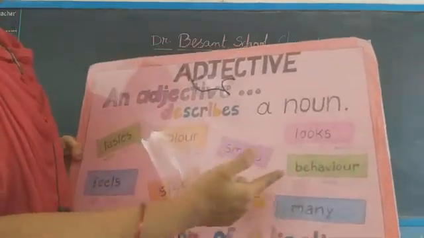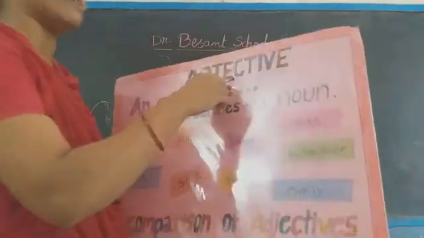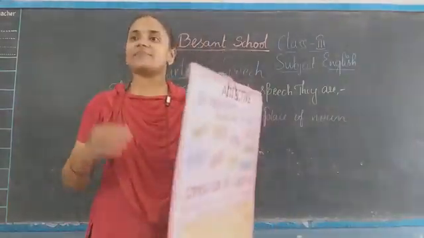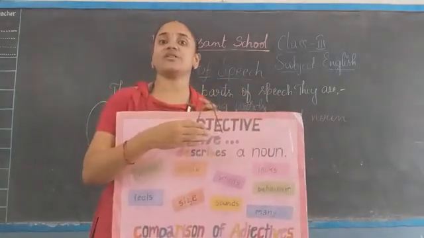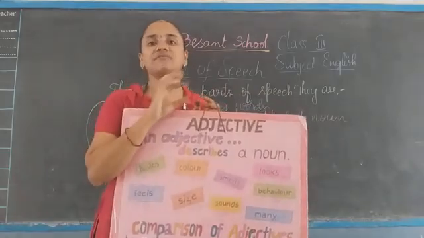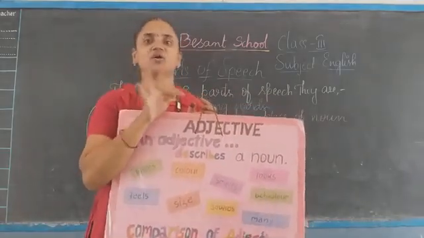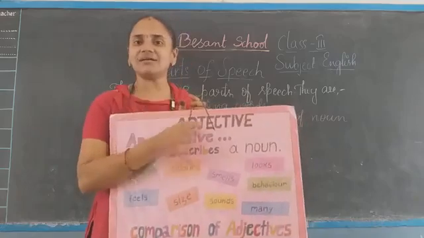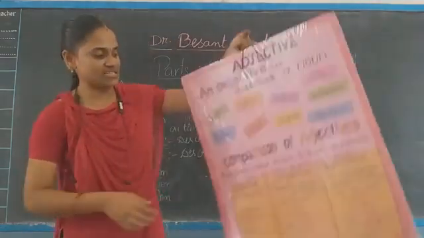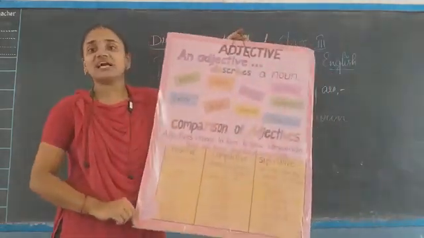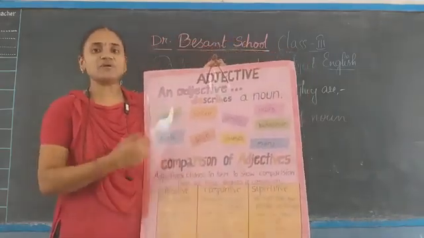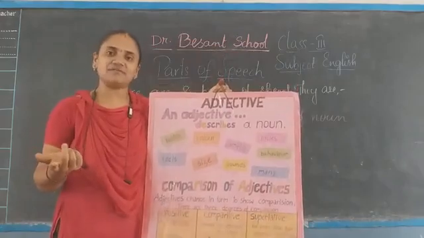The color, smells, behavior. Are you a good boy? We generally say, yeah, he is the good boy in the class. He is the bad boy in the class. He is the naughty boy in the class. We are describing the particular boy by using words like naughty, good, bad. So whatever the word may be which describes the noun, those are adjectives. If I say this is a pink chart, what colored chart is it? Pink. So pink will obviously be an adjective.